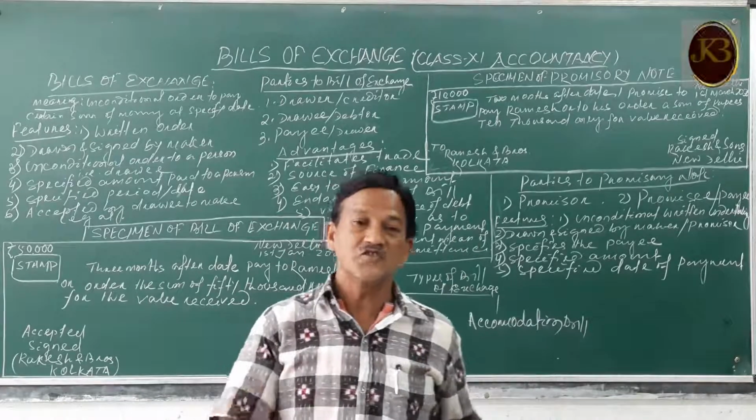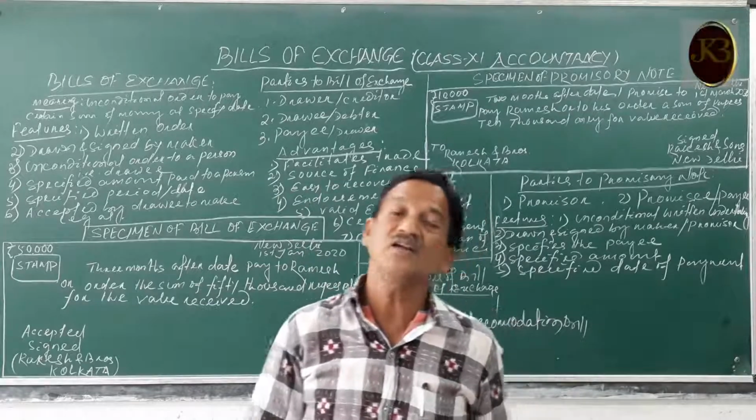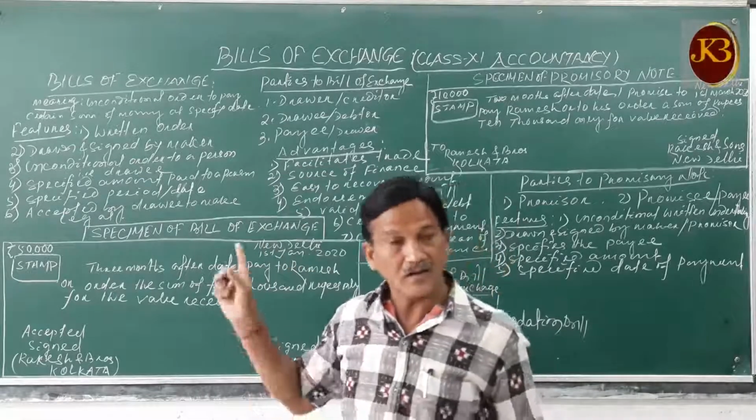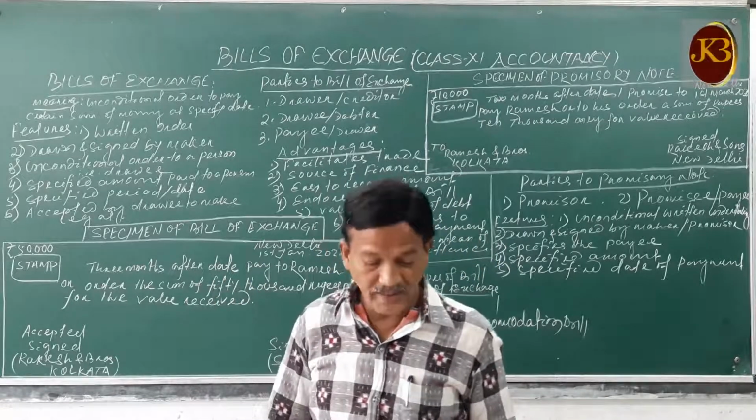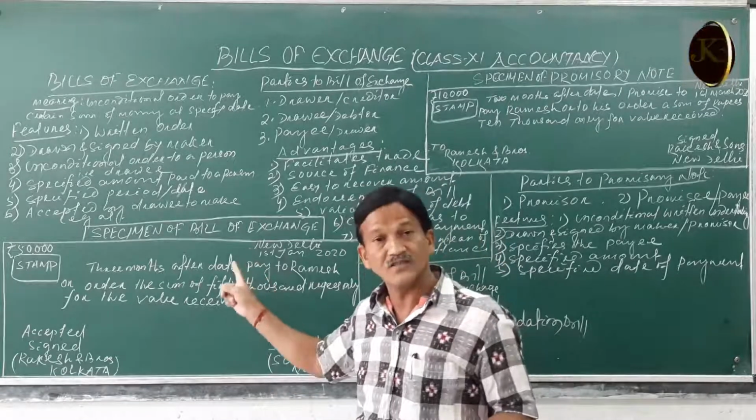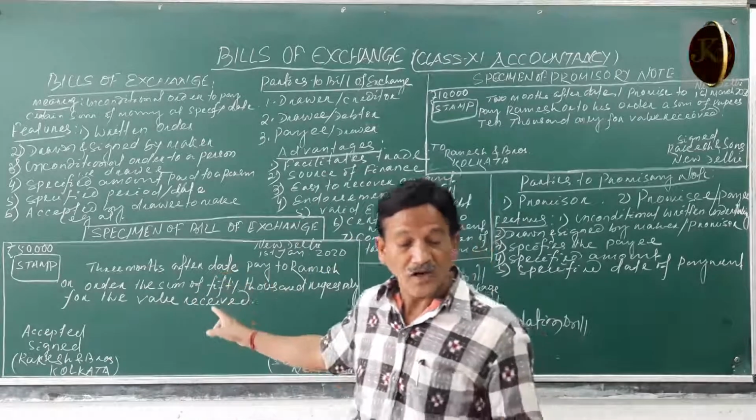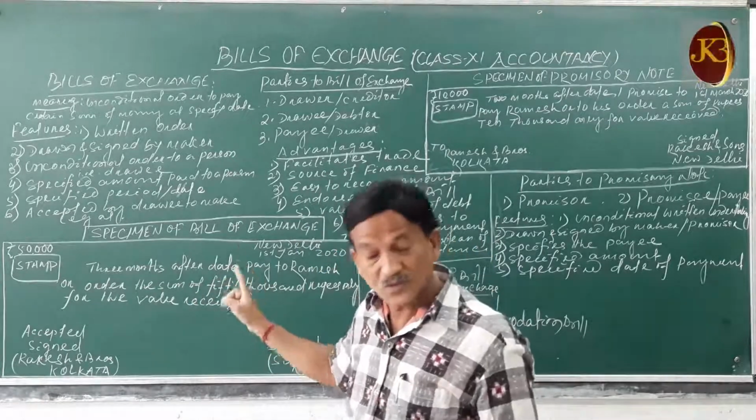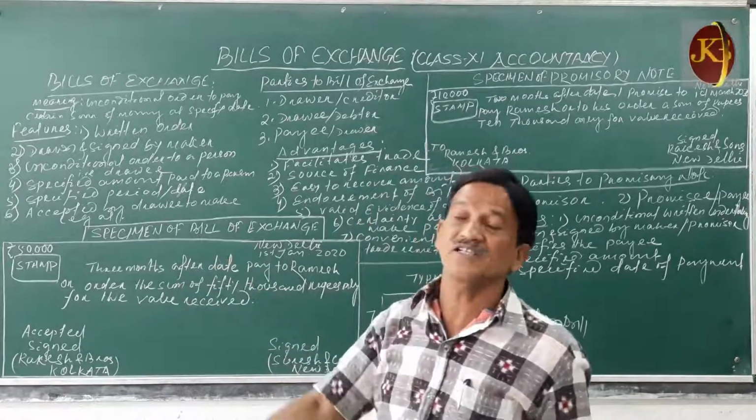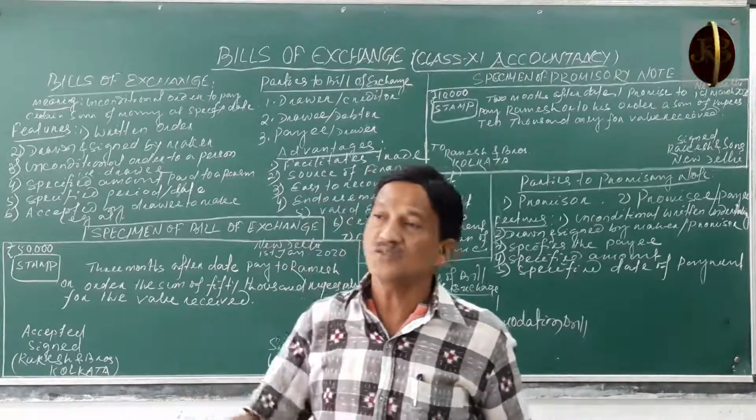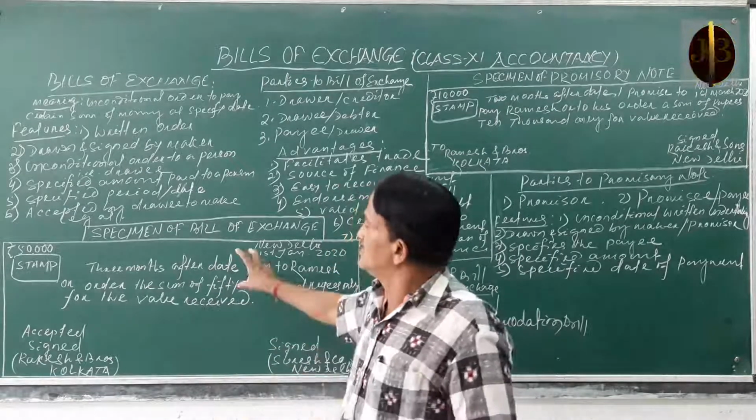So in detail, a bill of exchange is an instrument in writing containing an unconditional order signed by the maker directing a certain person to pay a certain sum of money only to that person, or to the order of a certain person, or to the bearer of the instrument, who holds this instrument. So that is the bill of exchange.